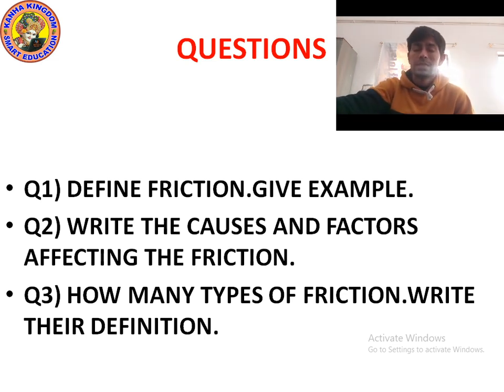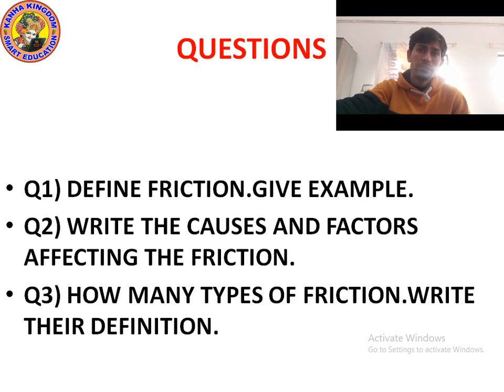So what is static friction? Static friction is a friction which is exerted when an object is at rest. And sliding friction, what is sliding friction? Sliding friction is a friction which is exerted when an object slides over a surface.